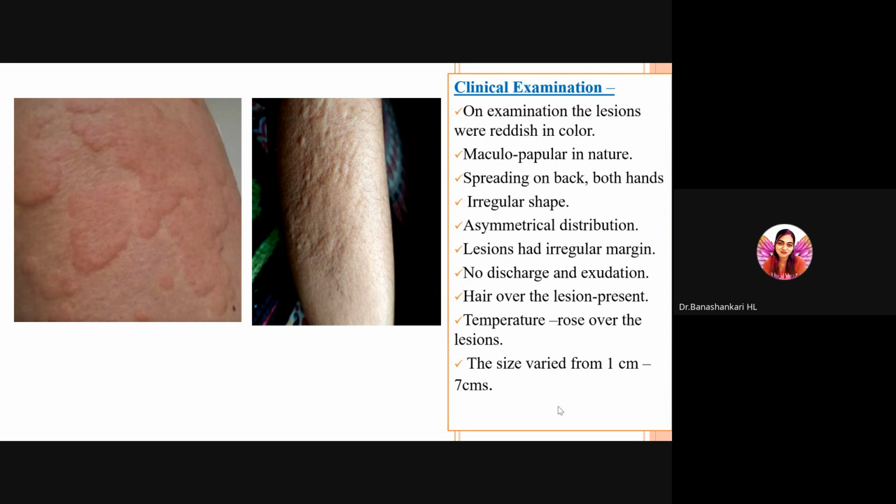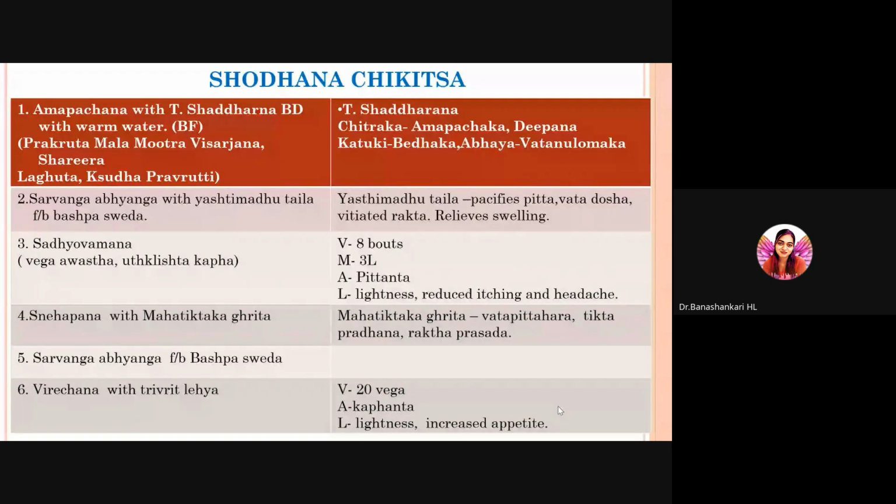In the second picture, you can see hair over the lesions was present. Temperature rose over the lesions. The size varied from 1 centimeter to 7 centimeter. After seeing her etiological factors, clinical features, and on examination, we diagnosed it as Sheethapitta. We'll move on to Chikitsa. First comes Shodhana Chikitsa, purification therapies.